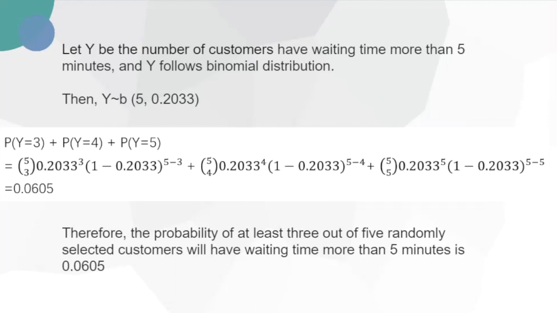Therefore, the probability of Y equals 3 plus Y equals 4 plus Y equals 5 equals 0.0605. Therefore, the probability that at least 3 out of 5 randomly selected customers will have waiting time more than 5 minutes is 0.0605.